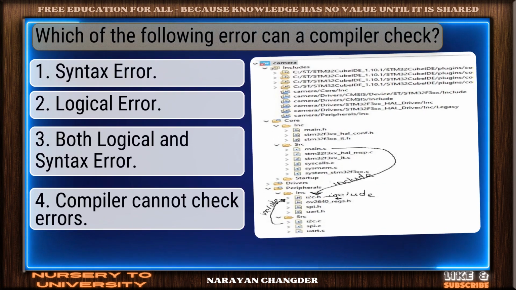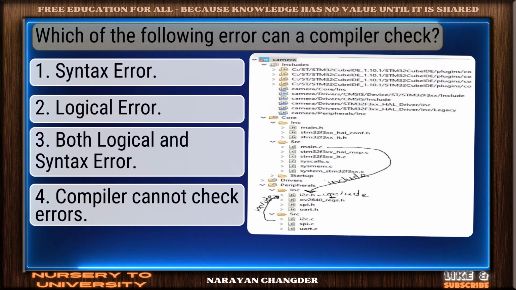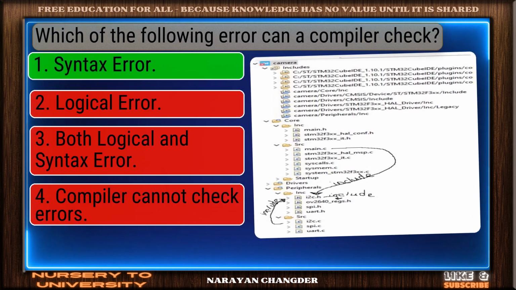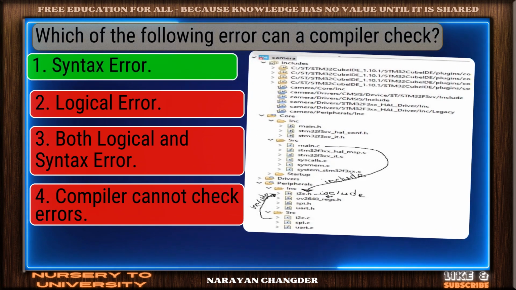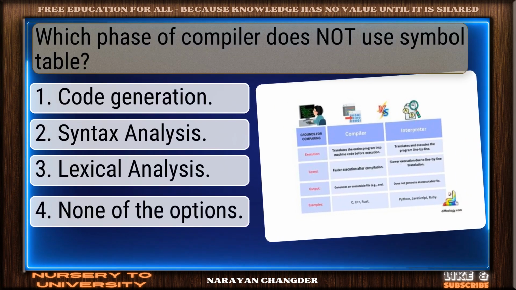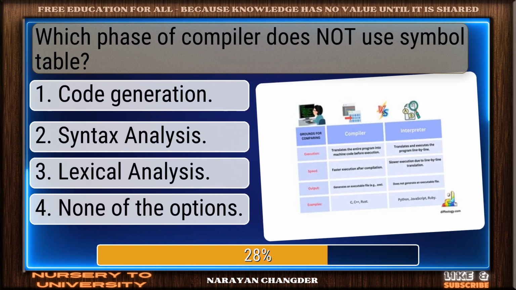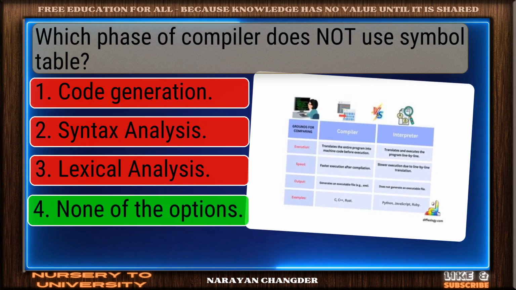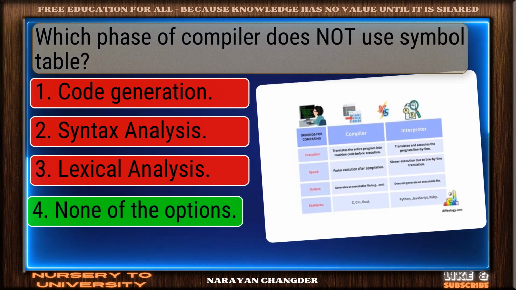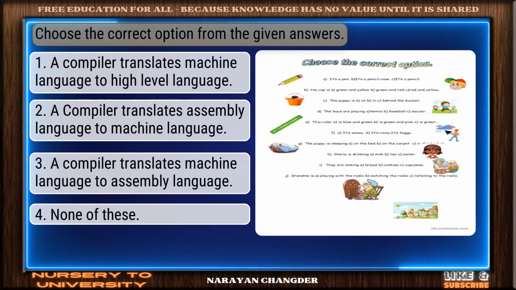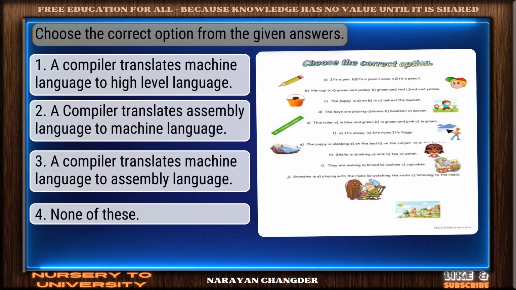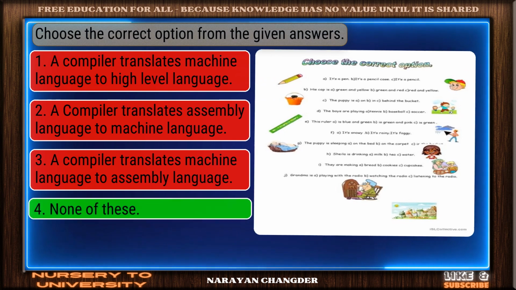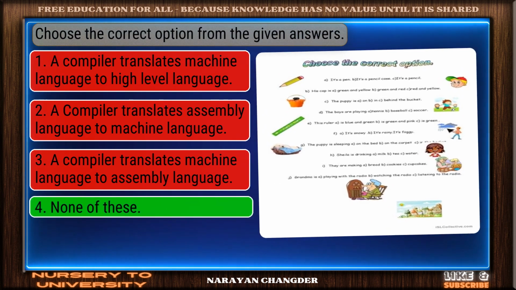Question number 44. Which of the following error can a compiler check? Valid point. Syntax error is true. Question number 45. Which phase of compiler does not use symbol table? Exactly. None of the options make sense, and it is right choice. Question number 46. Choose the correct option from the given answers. Good job. Your answer, none of these, works well here.